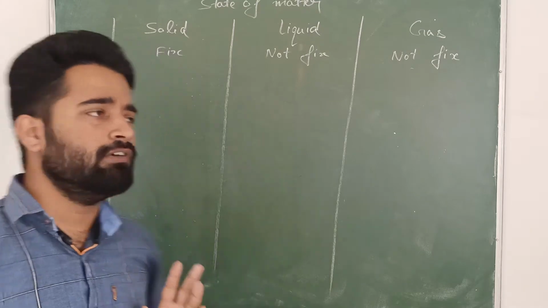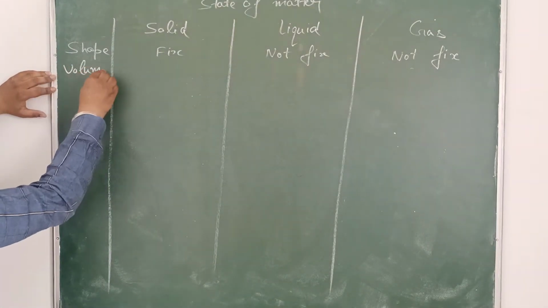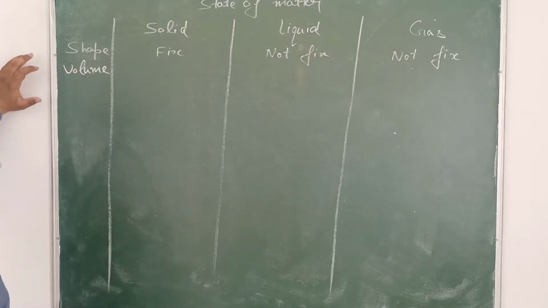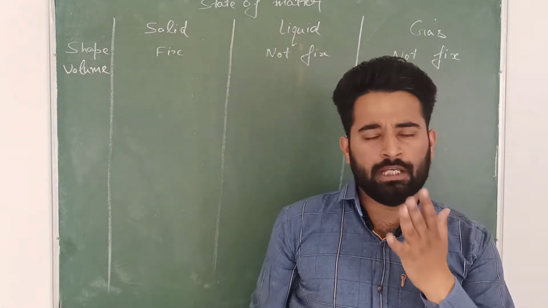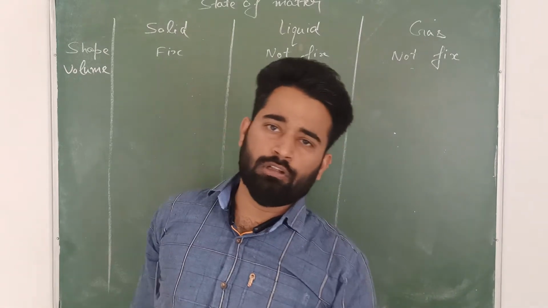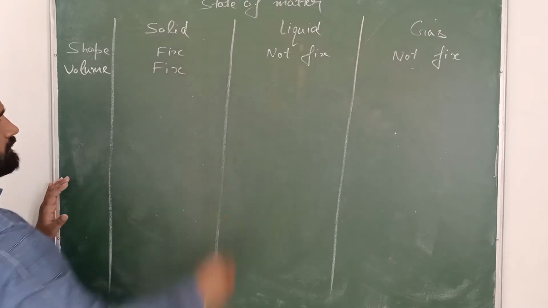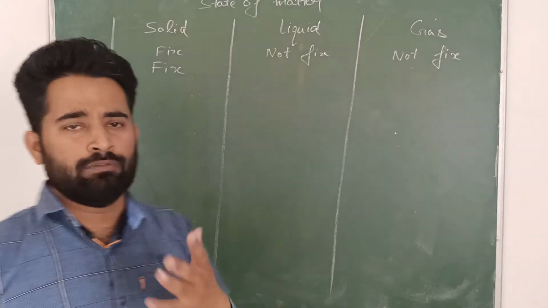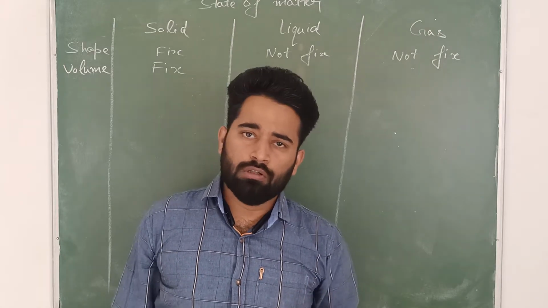Second thing we will discuss here is the volume. You know very well that the shape of a solid is fixed. Length, breadth, and height of a solid are the same, so the volume of the solid is also fixed.